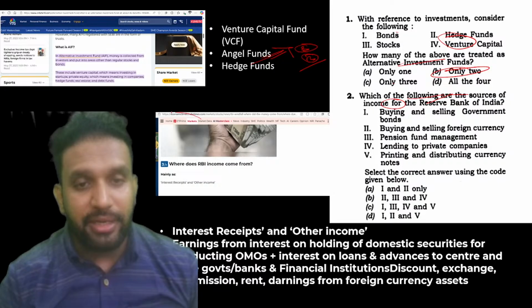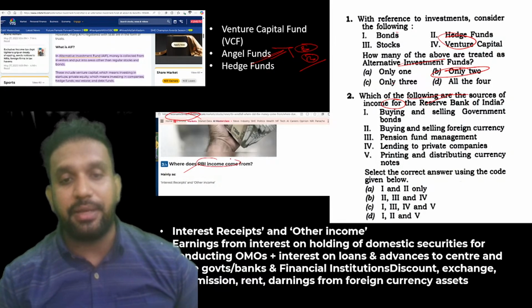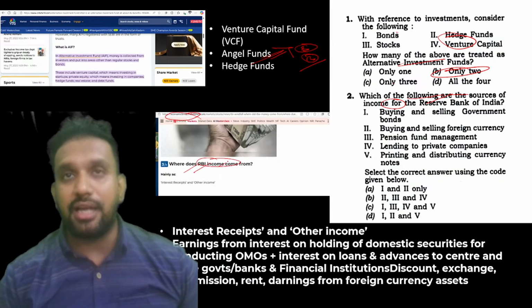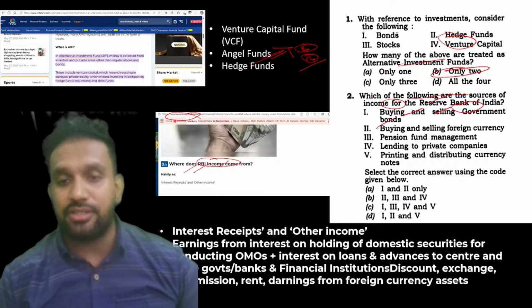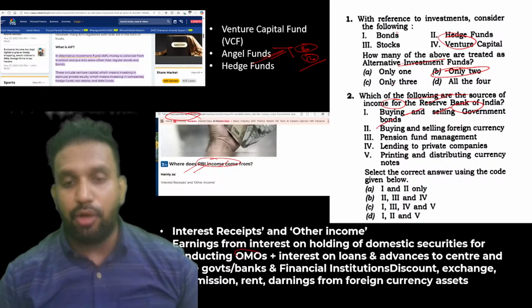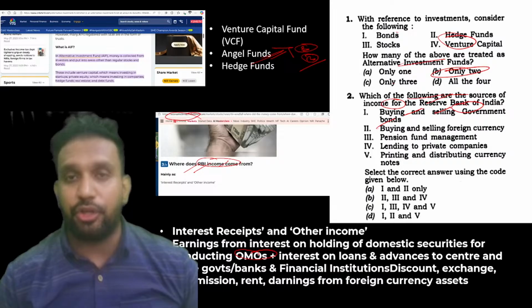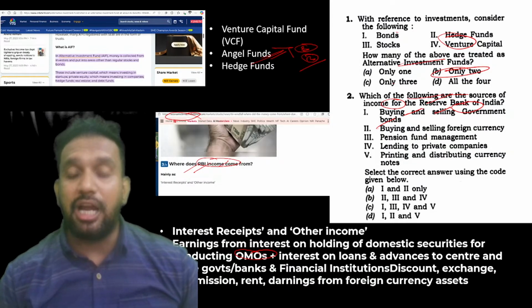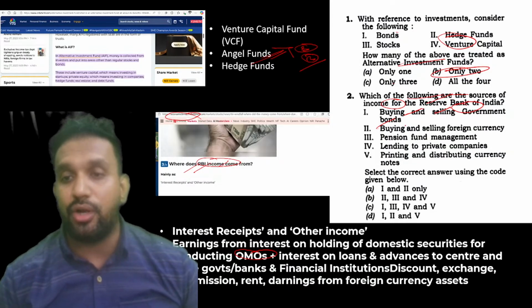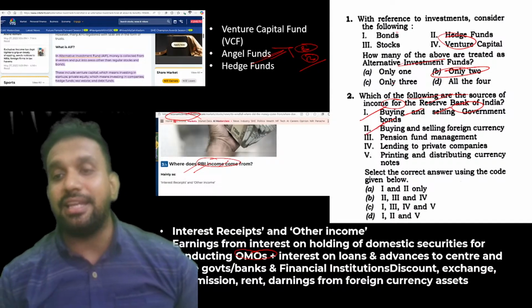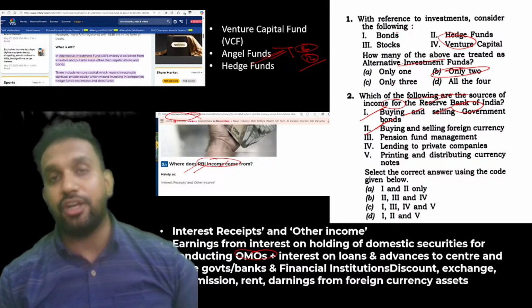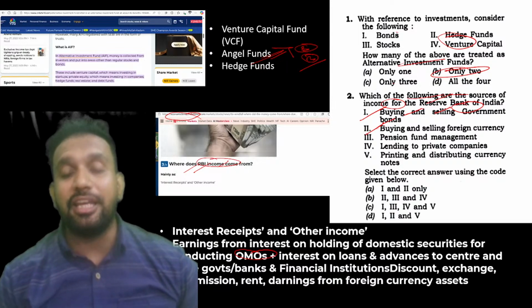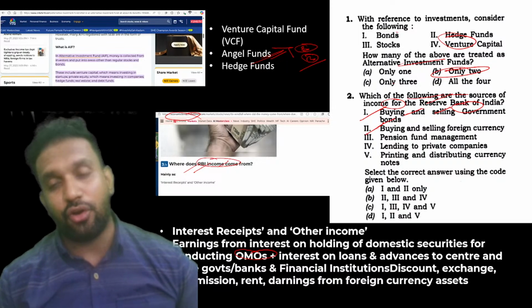Again, in the Economic Times only, you can see where RBI earns income. Clearly mentioned here. So buying and selling of government bonds, it is true. With the help of OMO, open market operations, RBI buys and sells the bonds on behalf of the government. This is true. Buying and selling of foreign currency, RBI does this. Very common, because RBI is the keeper of foreign exchange reserves. All of us know it.